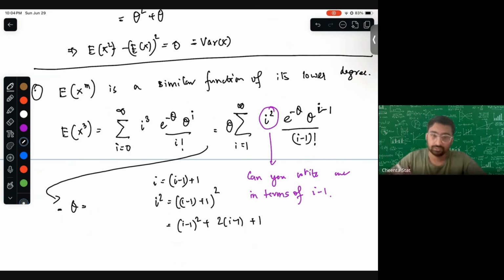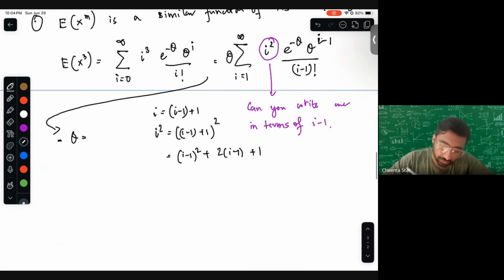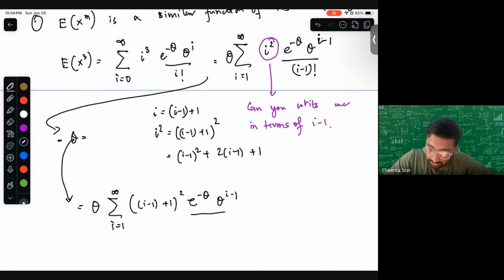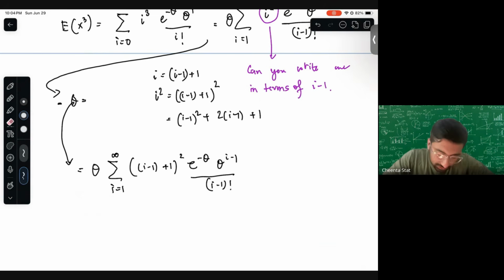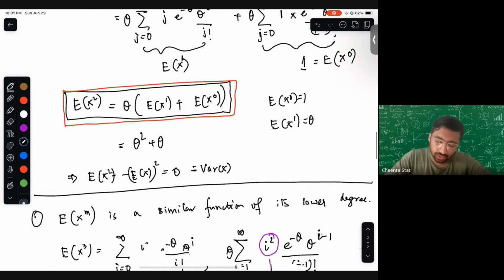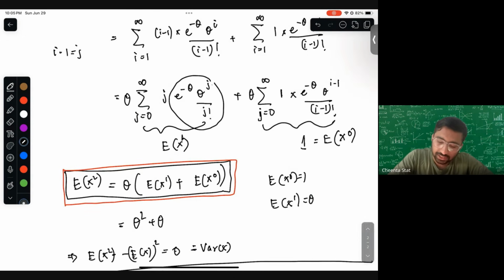So it's kind of binomial of the i minus 1. So you can write, sorry, I have taken this space out. So let me write it right here. Summation of i from 1 to infinity, (i minus 1 plus 1) whole square times e to the power minus theta, theta to the power i minus 1 by (i minus 1) factorial. So this, let's rewrite this as, because this is not important anymore, you see how we have found out this 2 here in terms of expectation.